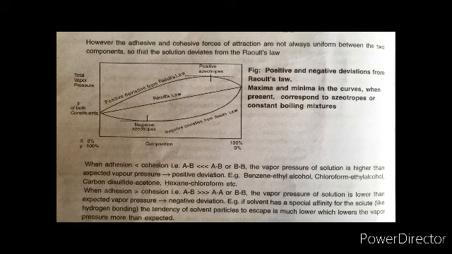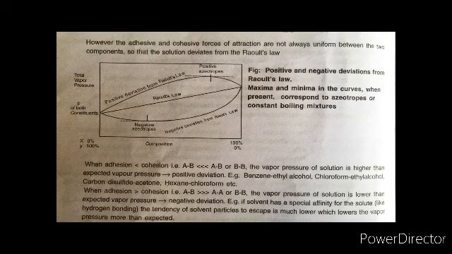Now what is the meaning of this? The adhesive and cohesive forces are not always uniform. That means the solution deviates from Raoult's law. Now when adhesion is less than cohesion, so AB is less than AA or BB, that means the vapor pressure of the solution is higher than the expected vapor pressure, so it will be positive deviation.